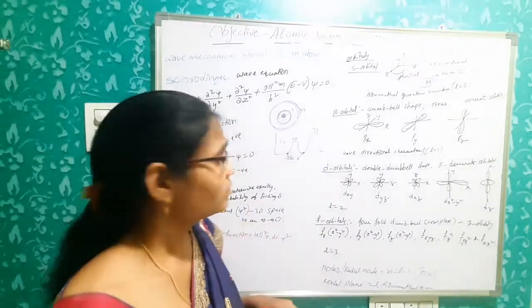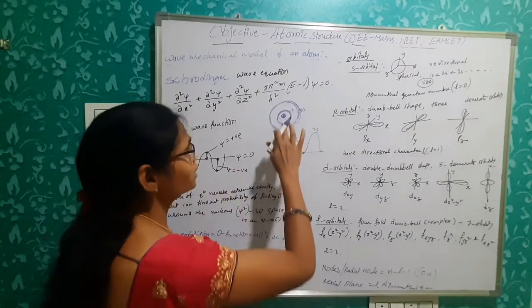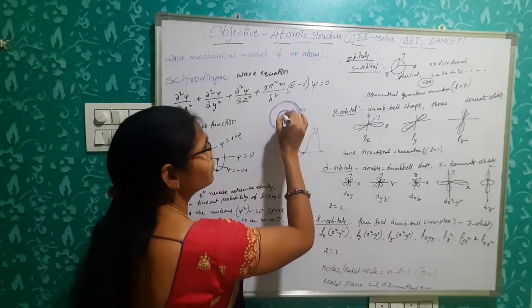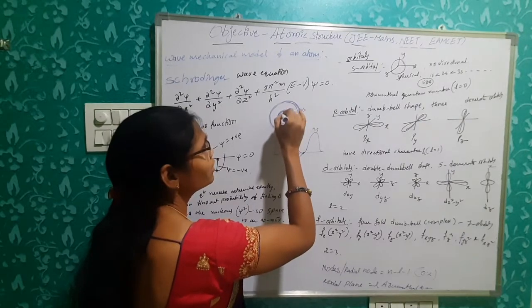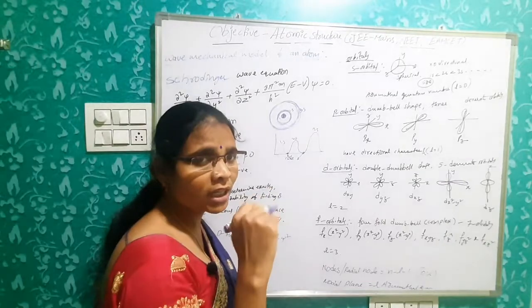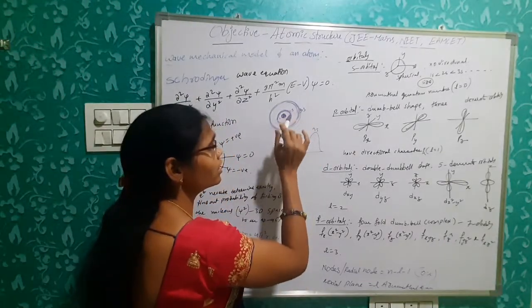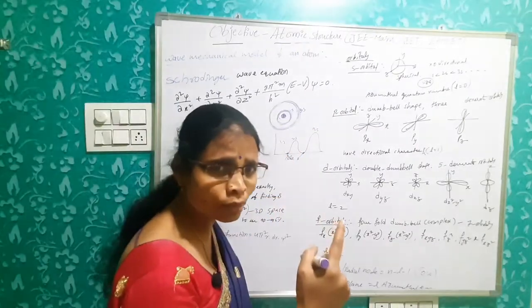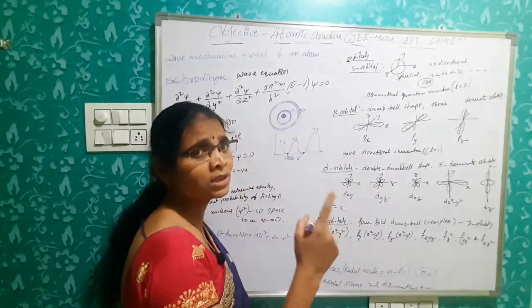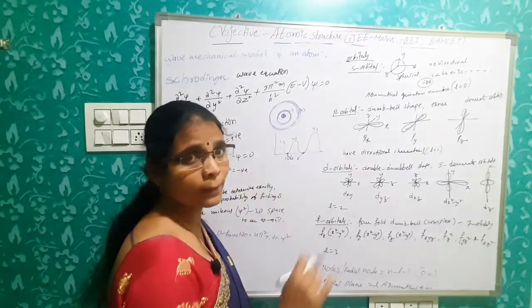So see that psi, simply here suppose a 1s orbital is there. So 1s electrons can be found around the nucleus. The sphere, the 3-dimensional space around the nucleus where the probability of finding electrons is maximum, to the extent of 90 to 95%, is called simply probability function, or simply orbital.